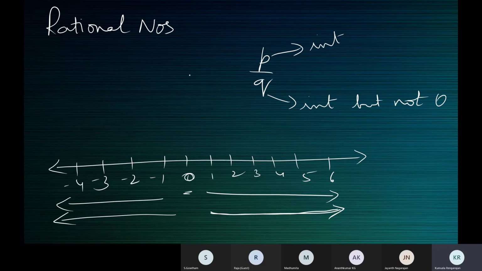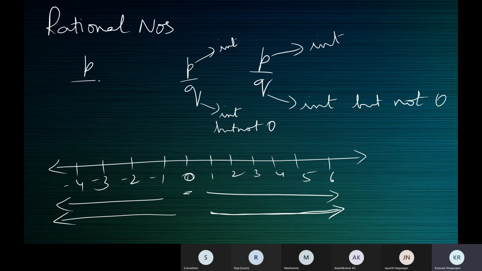Okay, so any number of the form P by Q, where P is an integer and Q is also an integer, but the denominator Q should not be 0, is called a rational number.